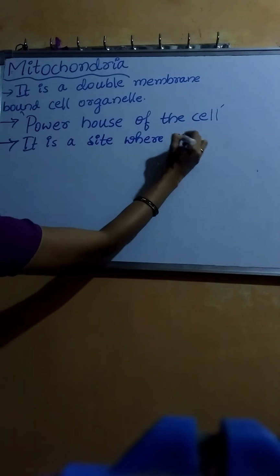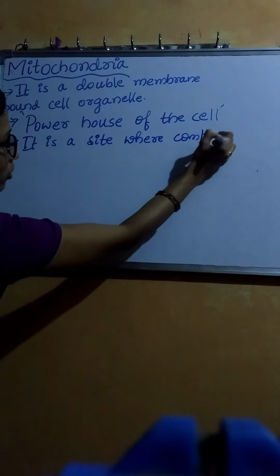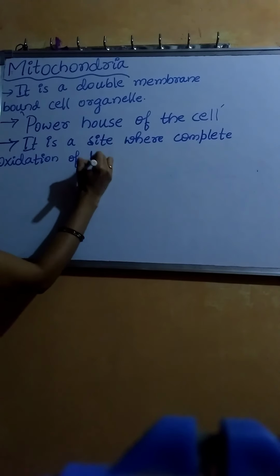Mitochondria is the site where complete oxidation, meaning complete breakdown of digested food particles, takes place.